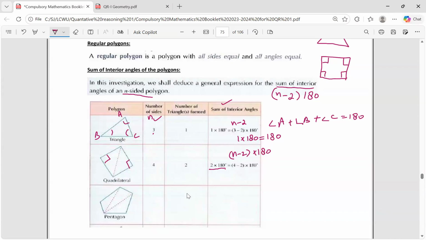Next is the pentagon. In a pentagon, you have 5 sides and the number of triangles you can form is 3. So this is 3 multiplied by 180, which is 5 minus 2 multiplied by 180, because n over here is 5. That is equal to 3 multiplied by 180, or 540. This information will be used in solving the questions.